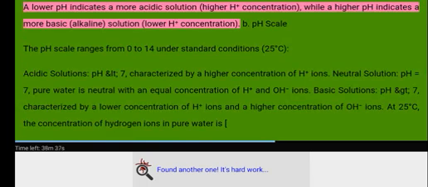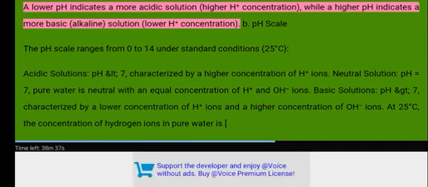A lower pH indicates a more acidic solution, with higher H+ concentration, while a higher pH indicates a more basic, alkaline solution, with lower H+ concentration. B. pH scale.